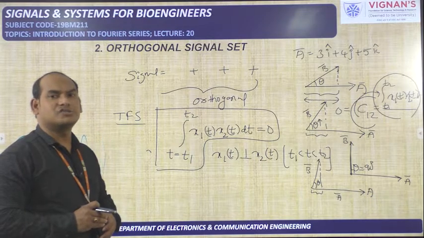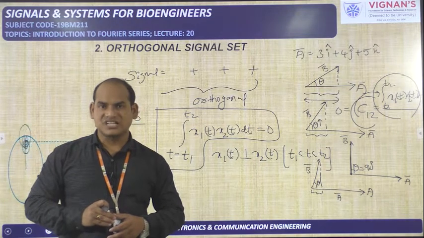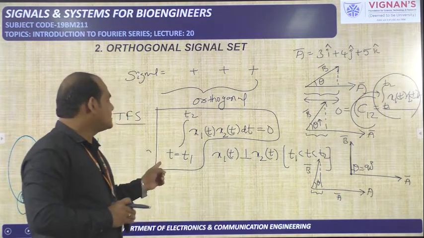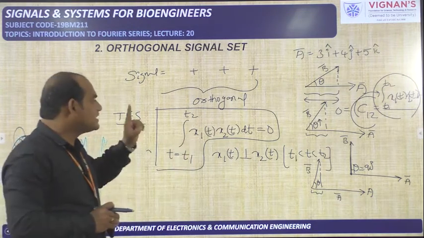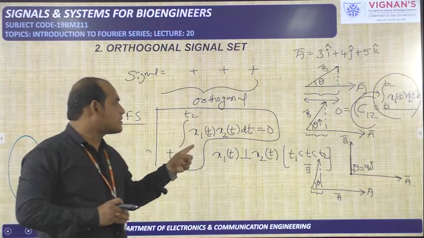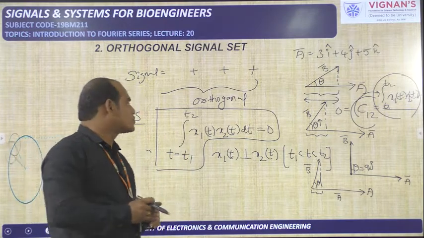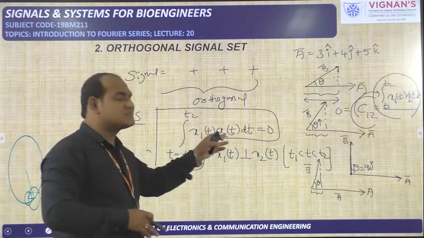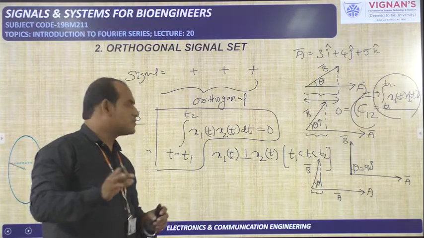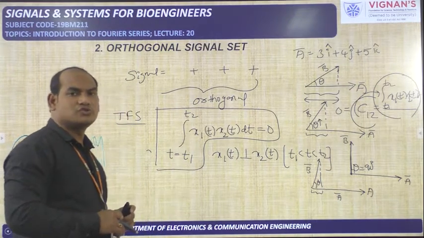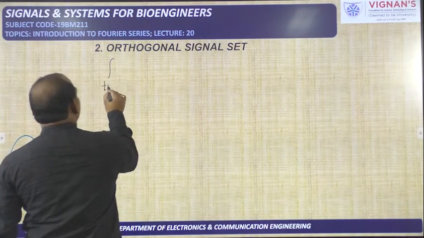So finally, what is the conclusion? In order to say two signals x1 of t and x2 of t are orthogonal to each other, the integral, t changing from t1 to t2, x1 of t into x2 of t dt must be equal to 0. If this integral is 0, then I can say x1 of t is perpendicular to x2 of t during the time interval t1 to t2. This is the conclusion. For any two signals, if this condition is satisfied, then I can say those two signals are orthogonal to each other.